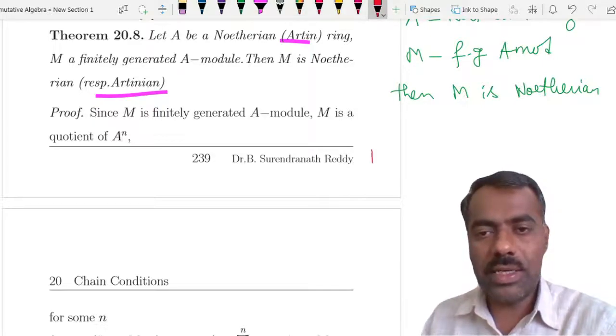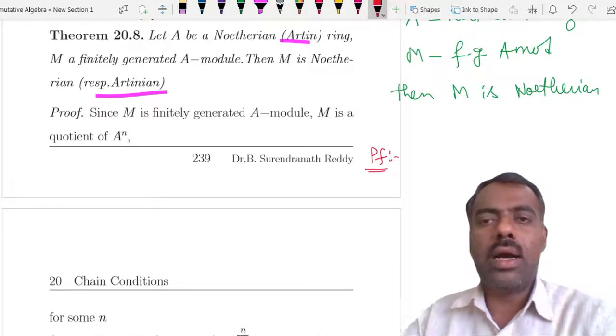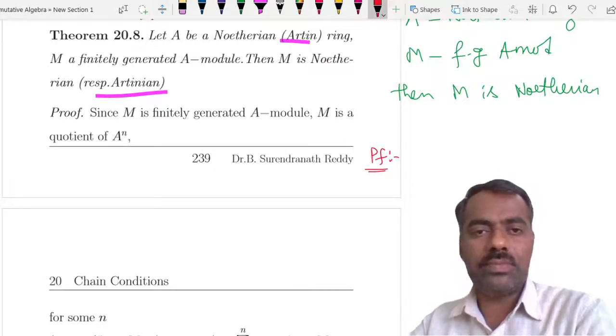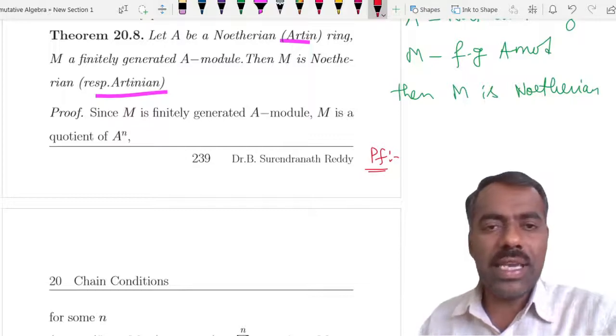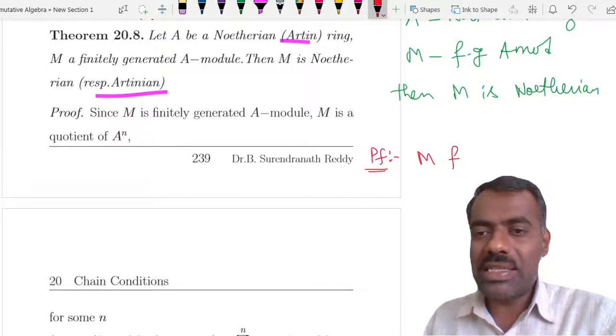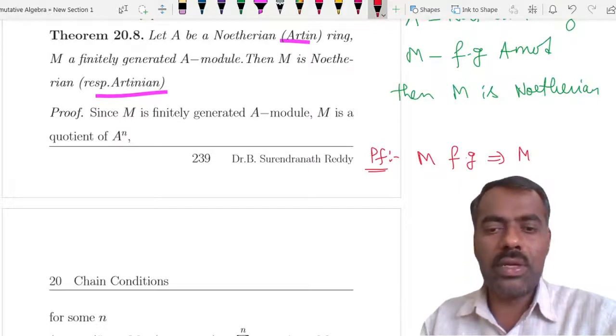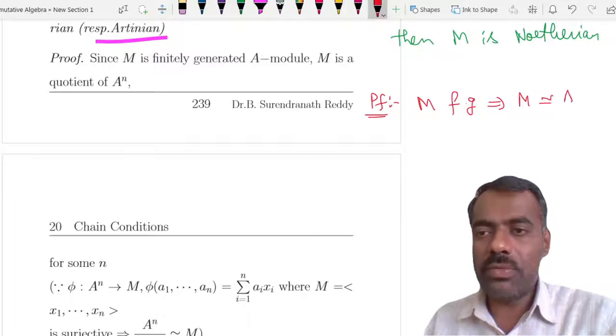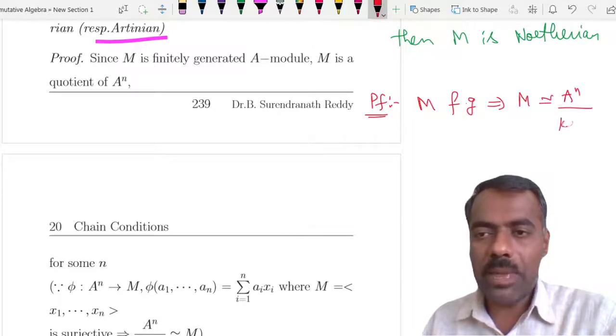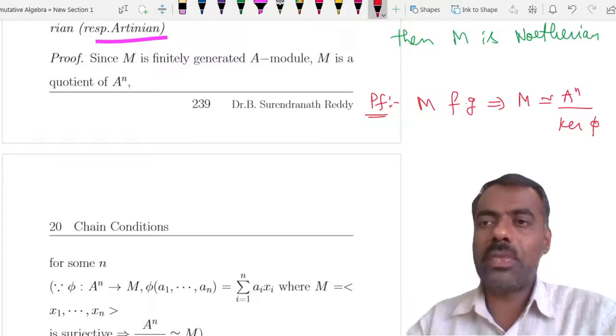The proof is not a difficult one; it is very simple. We can again apply the above result, because M is finitely generated. So as M is finitely generated, we know already that M is a quotient of some A power n. That means M is isomorphic to A power n by the kernel of some map phi, right?